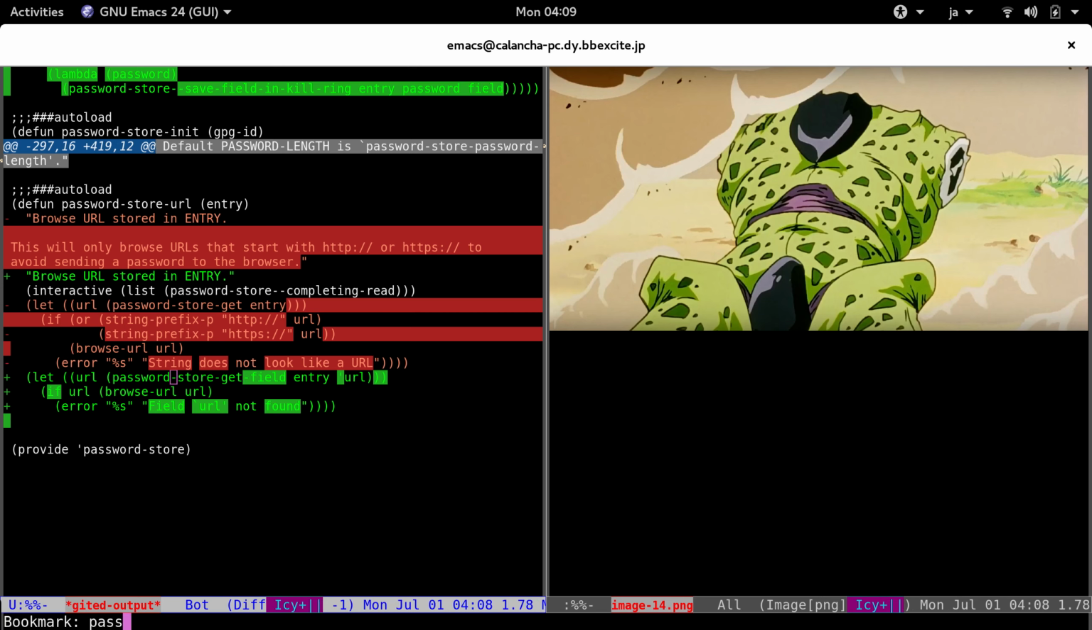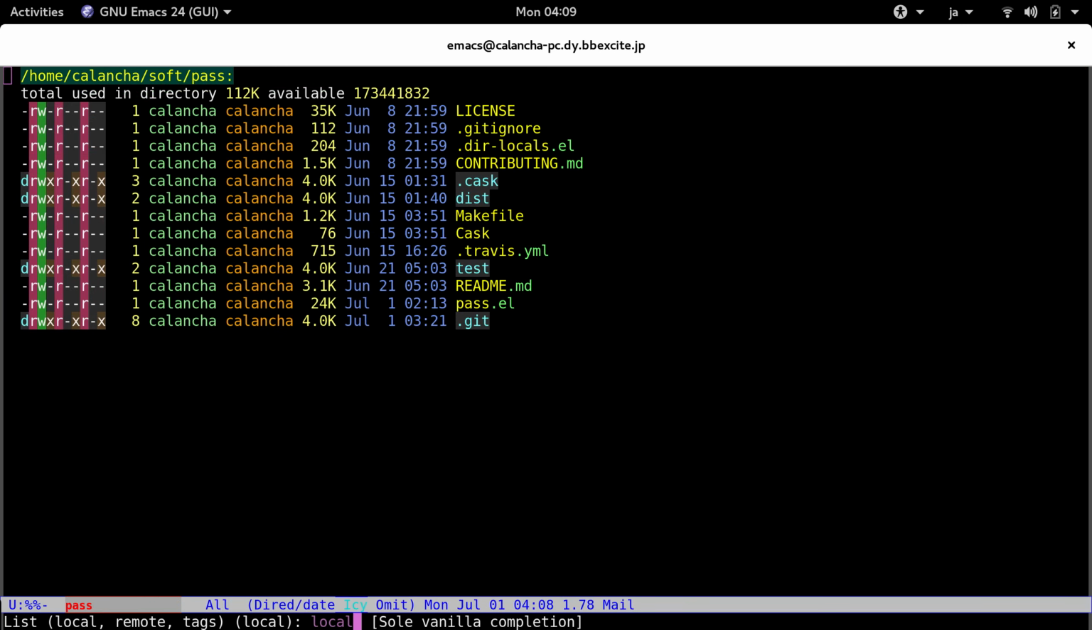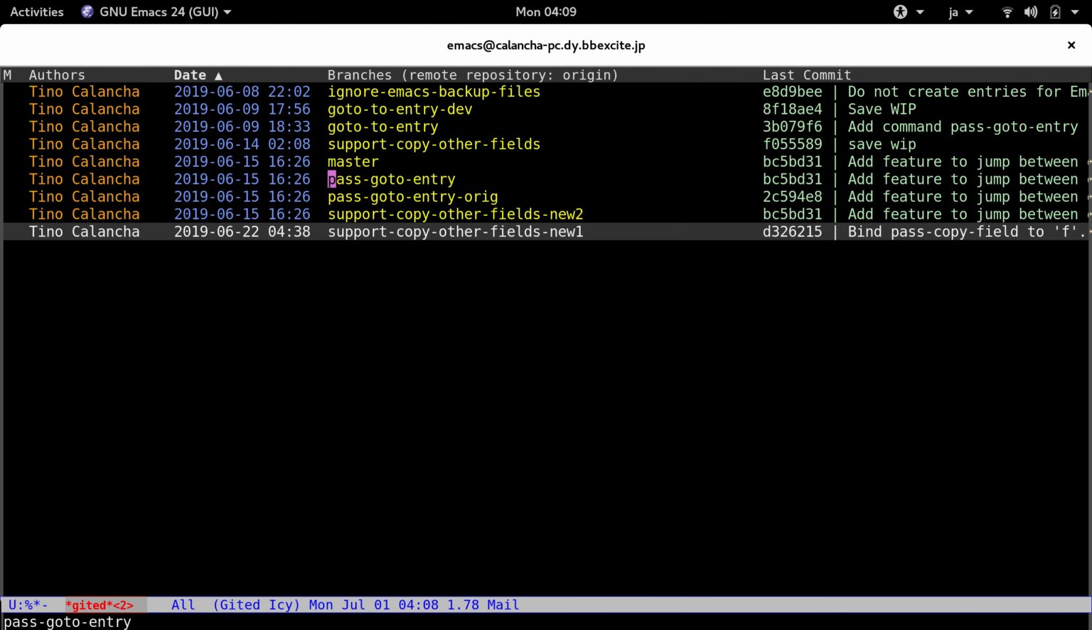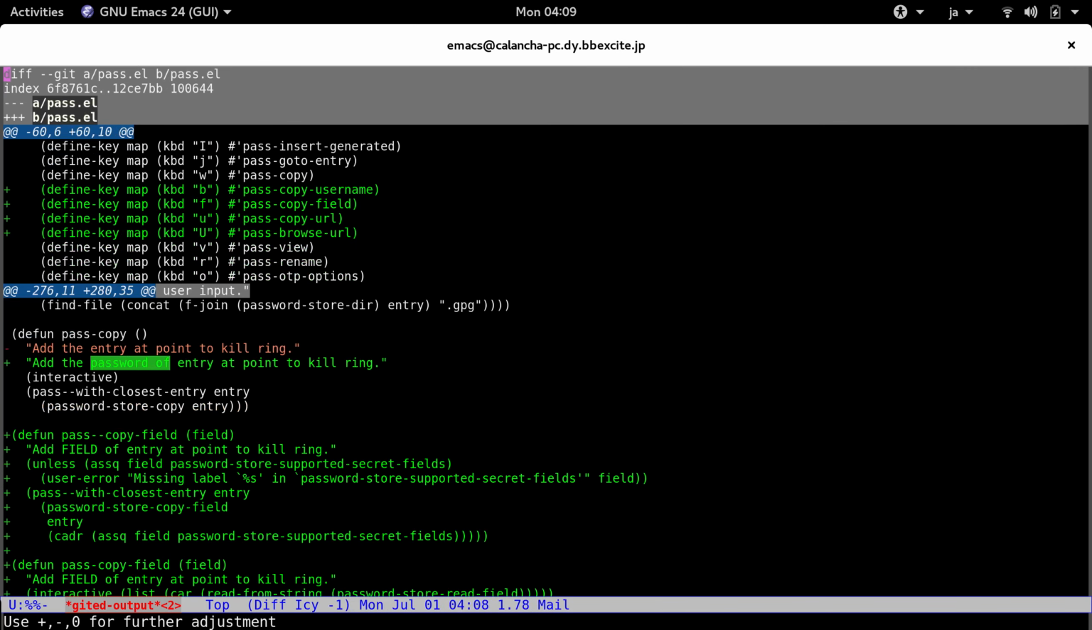So now we go to pass, and we again see what has been done so far. Most of the changes are implemented in the other library, so here we just need to do minor tweaks. We only need to add 4 commands, and their key bindings, and update the header, so in the pass buffer you can see the new commands. So I added copy username, copy URL, copy field, and also browse URL.